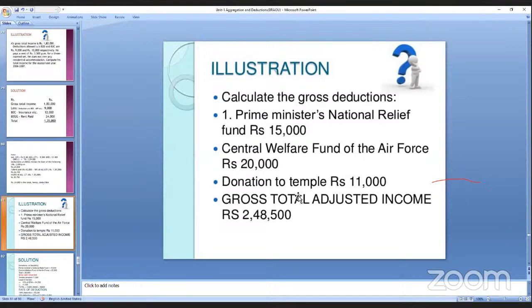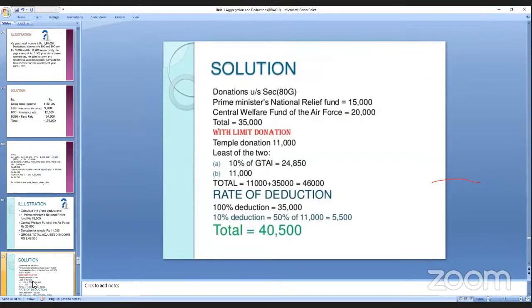So now we'll see the solution. So under section 80G, Prime Minister Relief Fund, what? So these all come under section 80G. So Prime Minister National Relief Fund, it is 15,000. Central Welfare Fund of Air Force, it is 20,000.